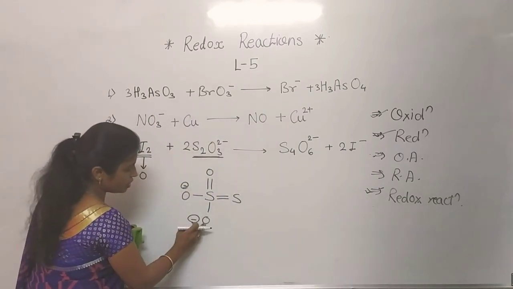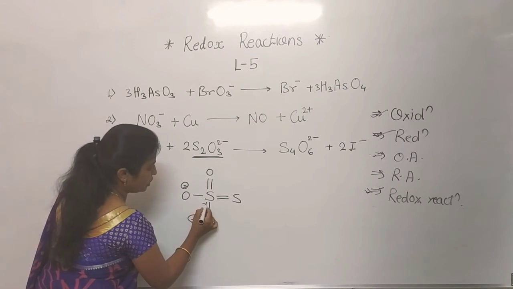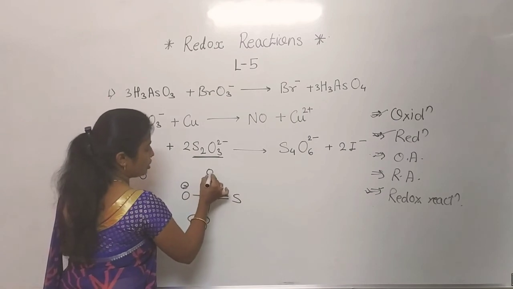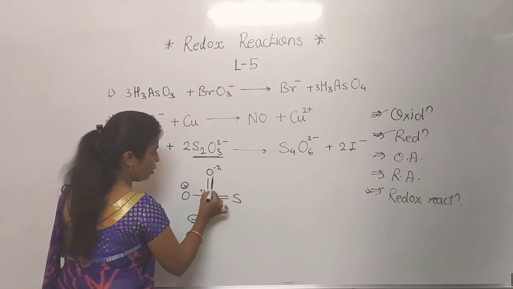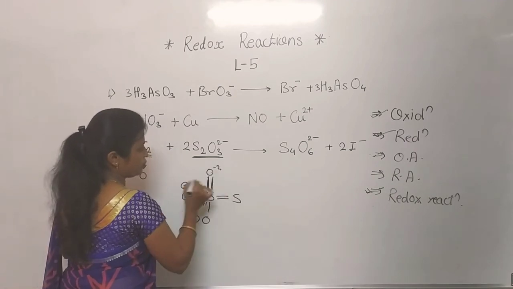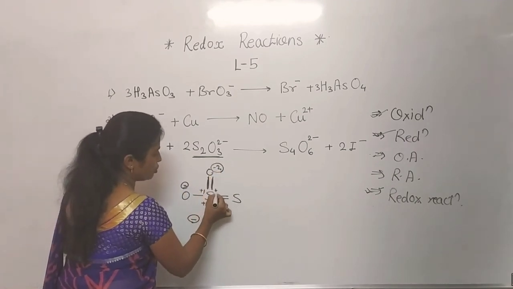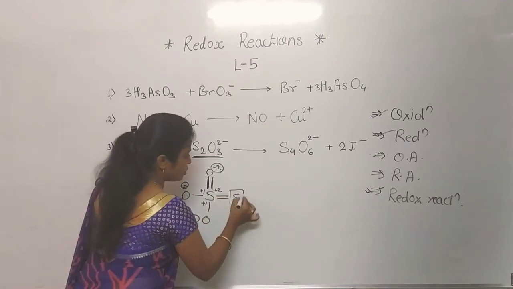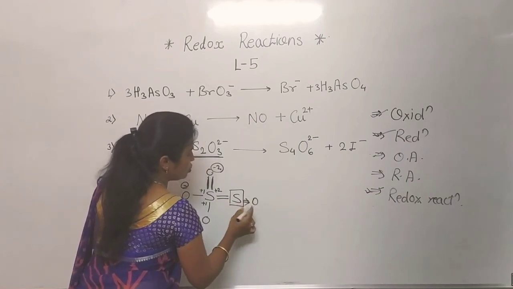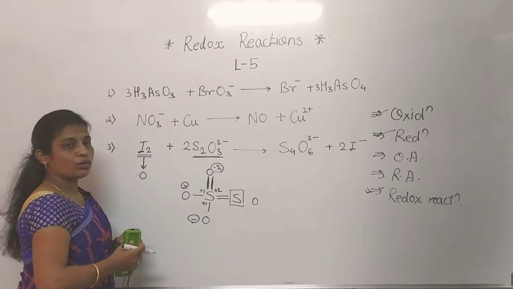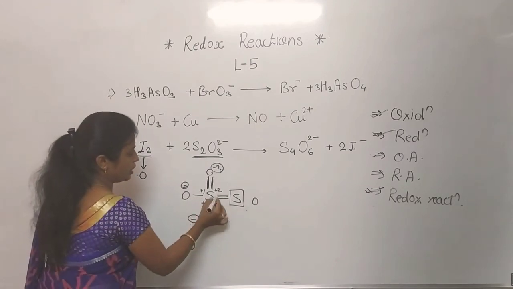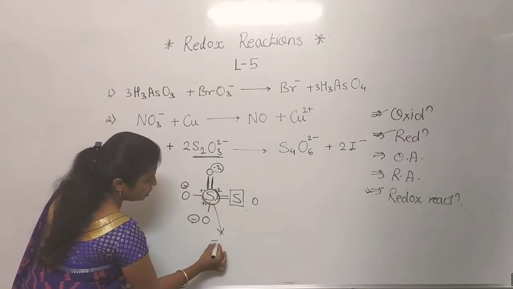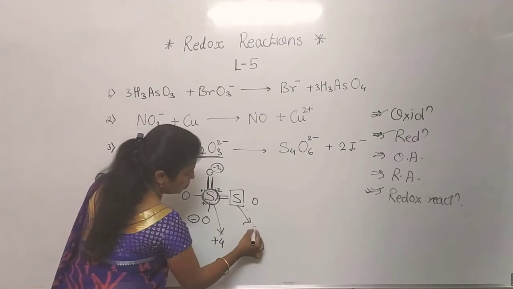Now see, if we consider this oxygen, here it is -1, so we have to write here +1, here -1 means here +1. For this one -2, because for this one bond -1, for this second bond -1, so together -2, and for these two bonds it will be +2. This sulfur is only bonded to this sulfur, so its oxidation number will be 0. So if we find out the oxidation number of each sulfur, then for this sulfur the oxidation number is +4, and for this one it is 0.